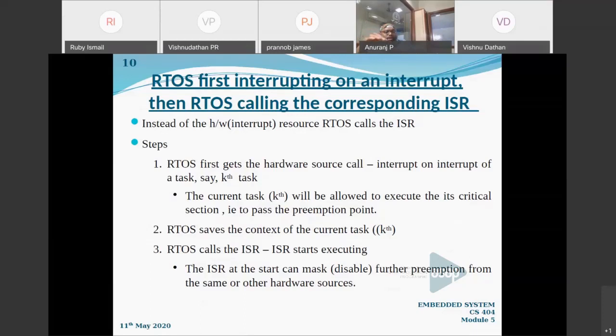If two hardware sources raise an interrupt at exactly the same time, then at that particular time we will consider which hardware source is interrupting, and we will assign priority on that basis. Ready? Okay. Actually we are considering the arrival time of the task, or the phase of the task, in a millisecond or microsecond manner, right?